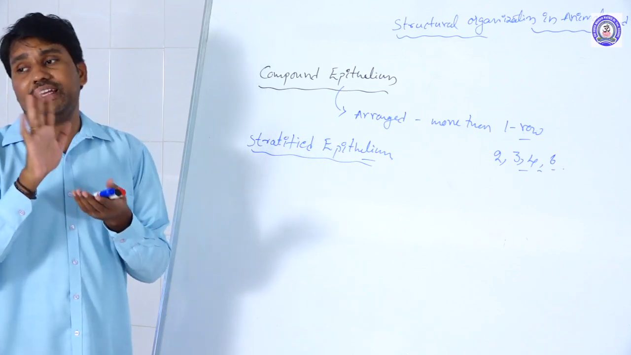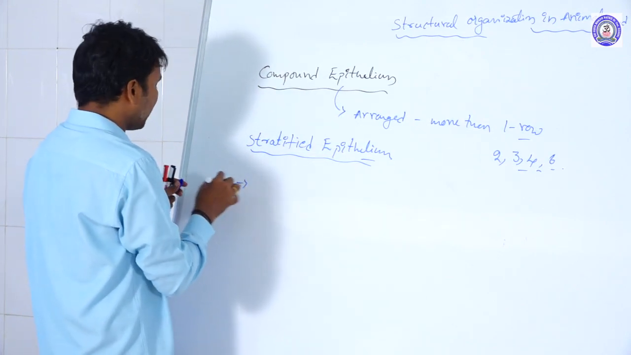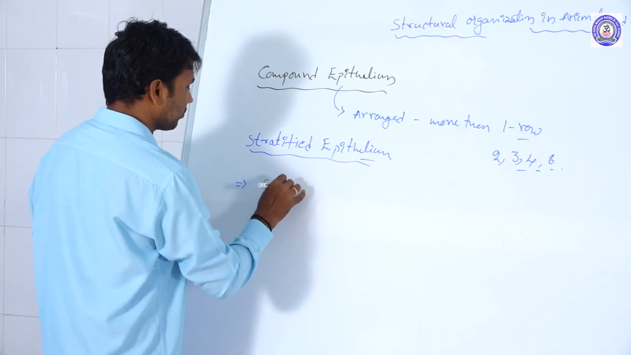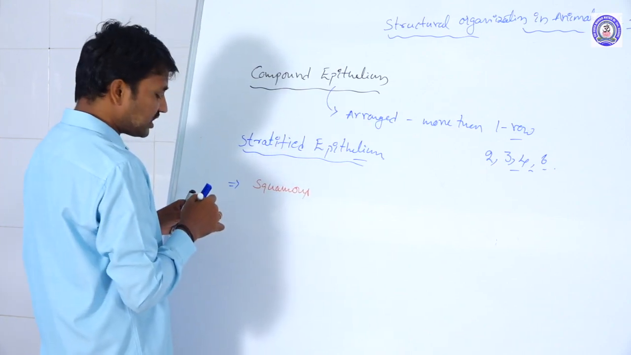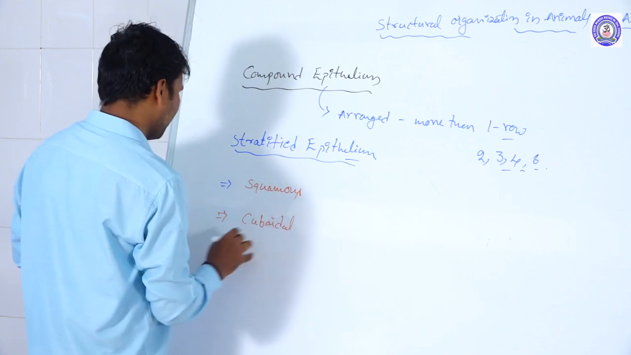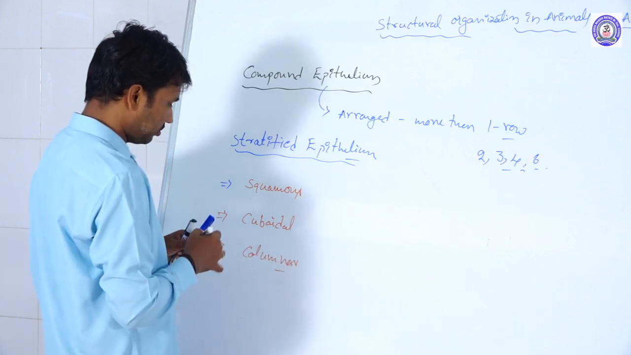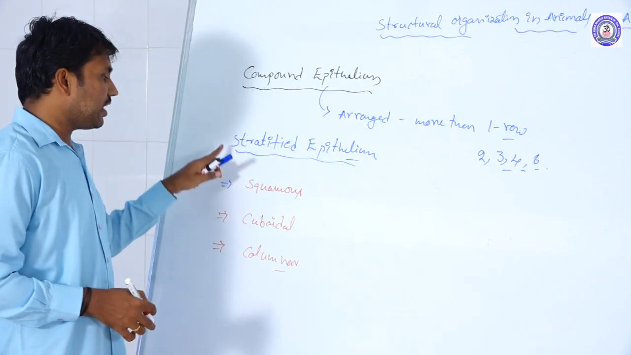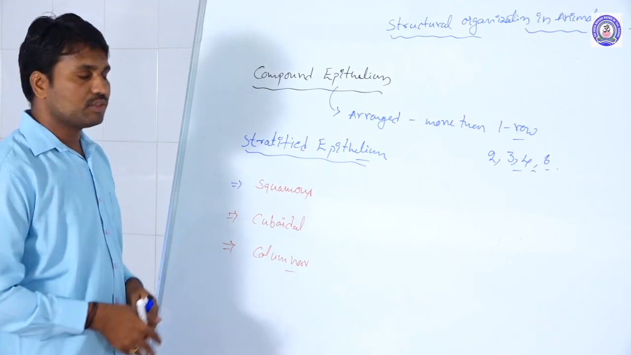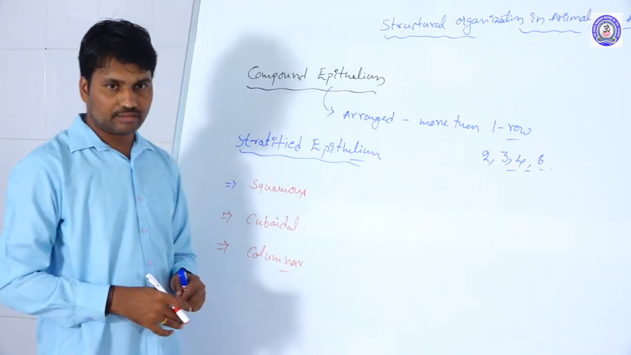In this stratified epithelium, we again differentiate into squamous, cuboidal, and columnar types. That means stratified squamous epithelium, stratified cuboidal epithelium, and stratified columnar epithelium. Overall, whatever the type of stratified epithelium we take,